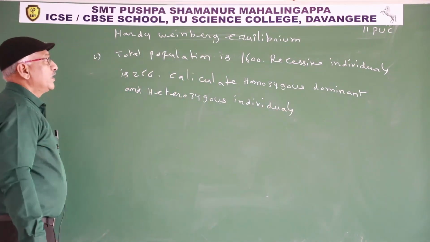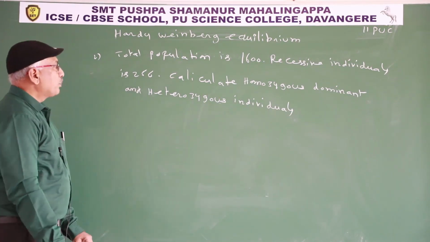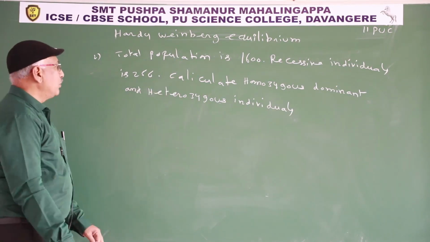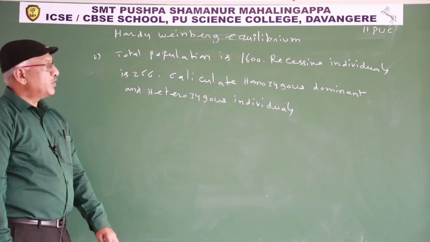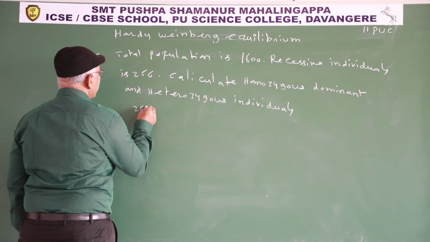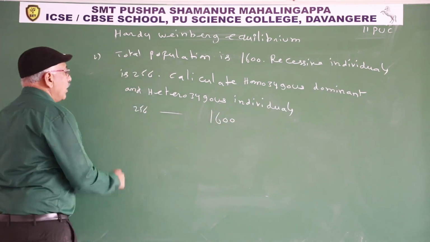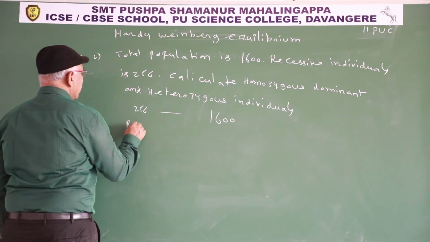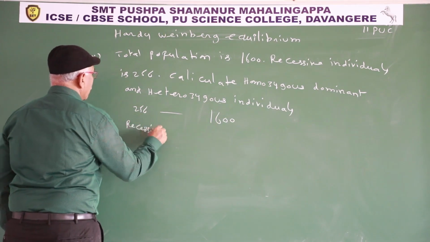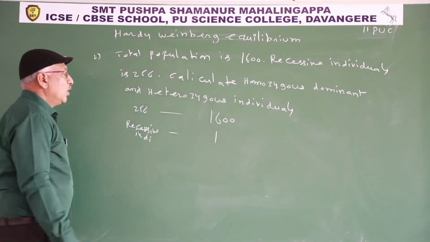Total population is 1600. Recessive individuals 256. Calculate homozygous dominant and heterozygous individuals. So 256 recessive individuals are present in 1600. How many recessive individuals are present in 1?